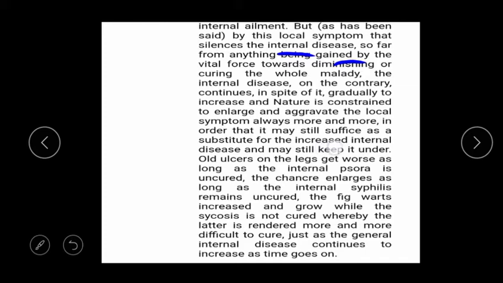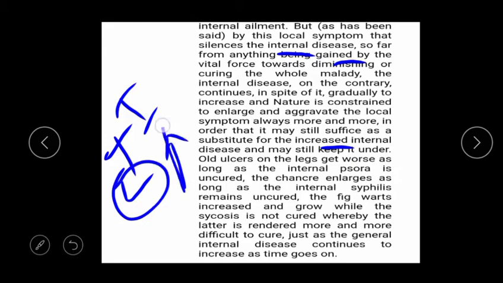So nature always has more affinity towards local manifestation than internal manifestation, because if the local manifestation increases more and more, it does not produce more harm than the internal disease. If the internal disease increases, it will produce more harm to the body. Like an old ulcer of the leg gets worse as long as the miasm is present behind it, the internal miasm, that is psora also. That's why it is engaged in it.